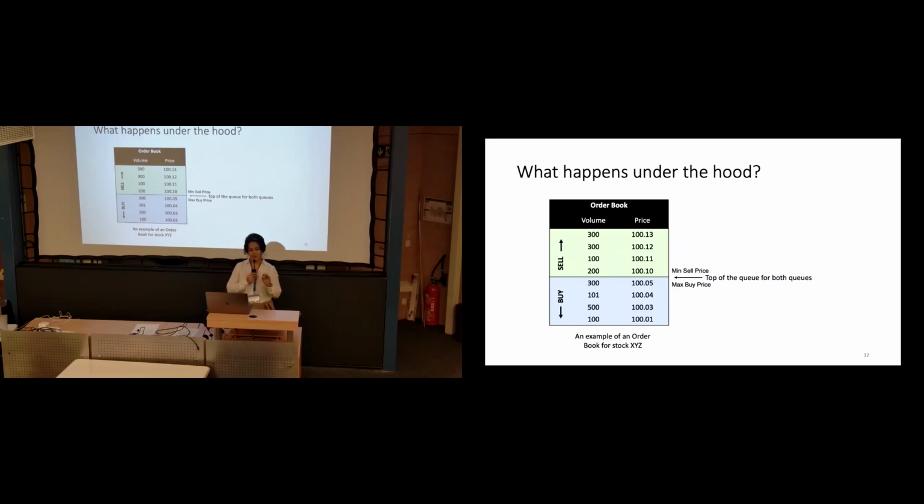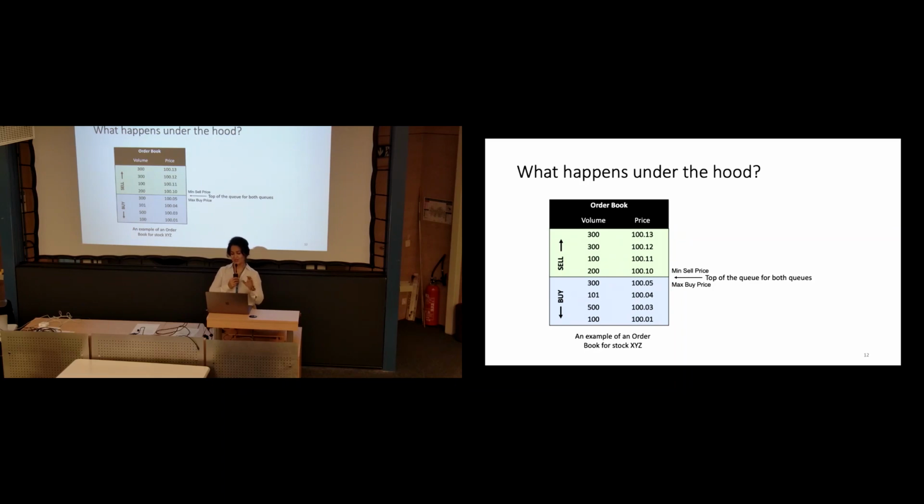Let me walk you through a simple example of what is happening in any of these, in the clear or in the encrypted version of this dark pool or stock market. Imagine we have an order book. An order book consists of the orders that haven't been satisfied. When an order comes in and there is no match for it, that order is put into the queue in the order book, waiting for new incoming orders to hopefully be matched in the future.